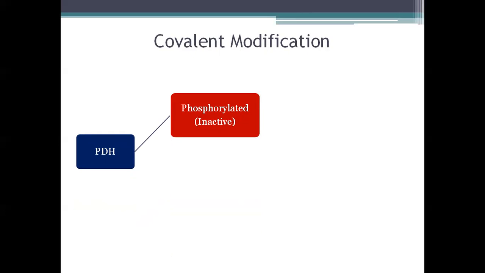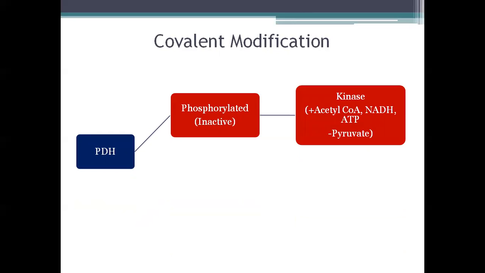The phosphorylated form is the inactive form, and it is formed by a kinase, which is stimulated by acetyl-CoA, NADH, and ATP. So in the presence of NADH and ATP, the kinase is stimulated, which causes phosphorylation of PDH, and phosphorylation of PDH makes it inactive.